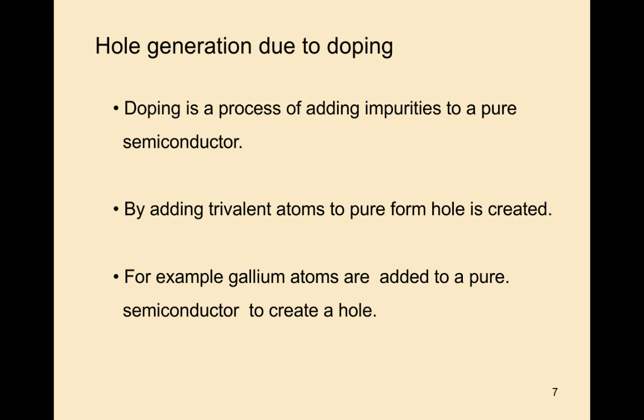So how is the hole generated? By doping. Doping is the process of adding impurities to a pure semiconductor. When we add trivalent atoms to the pure semiconductor, we generate holes in that process. Examples of trivalent atoms are gallium, indium, and aluminum.